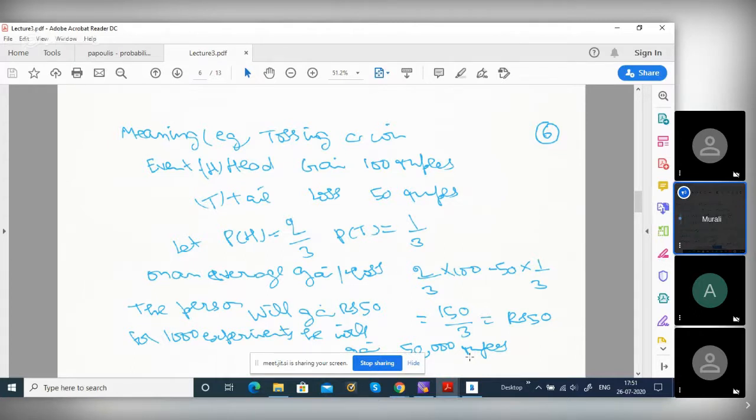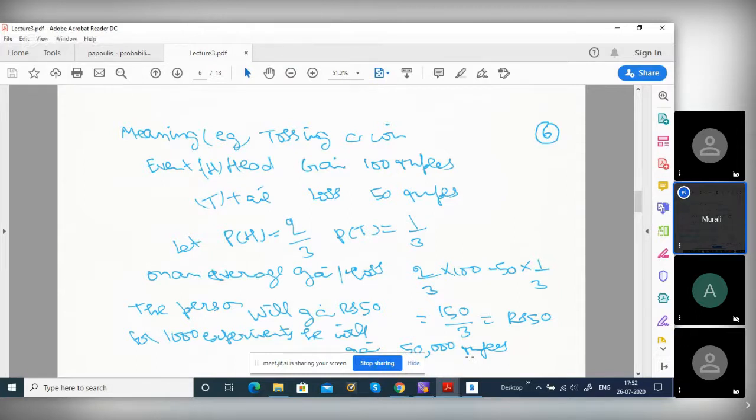So 2/3 into 100 minus 50 into 1/3 is 150 by 3, which is positive: 50. That means I will gain 50 rupees. If I play it 1,000 times, I will get 50,000 rupees. Sometimes I will lose, sometimes I will gain, but on average, playing 1,000 times, I will gain 50,000 rupees. This is the meaning of expectation, or average value.